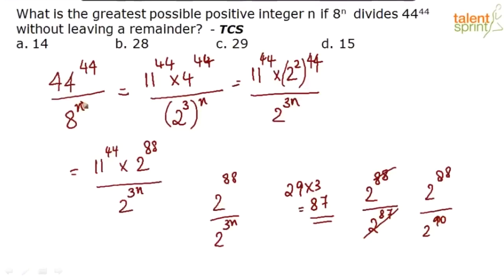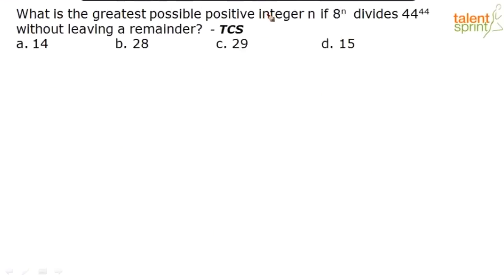If you put any value for n greater than 29, you are going to have a remainder, right. So the answer for this question is option C. So let's move on to the next question. See, very easy question, right? Doesn't require any formulas or anything. It's very basic logic that you require.